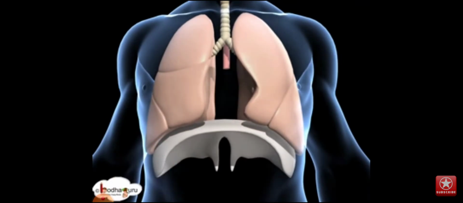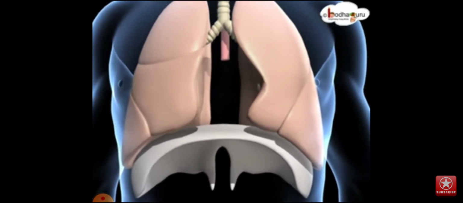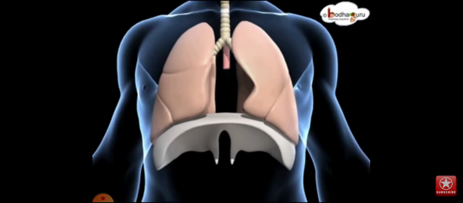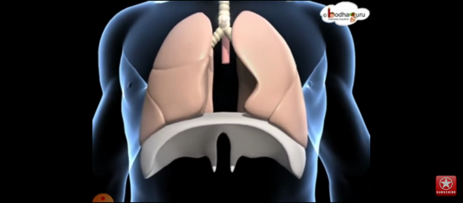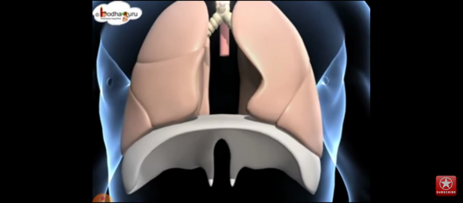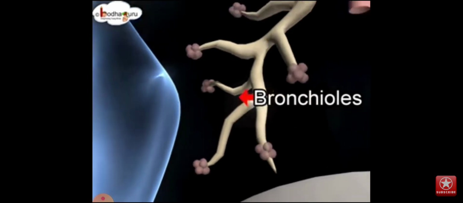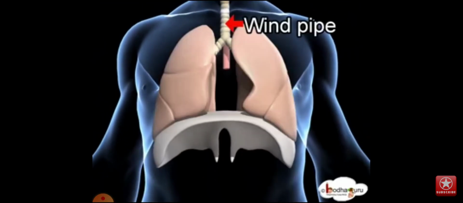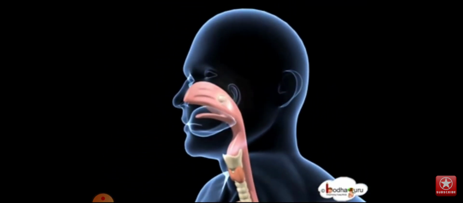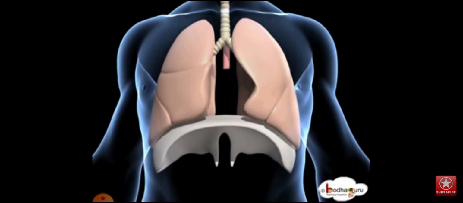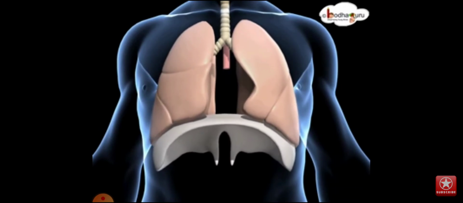Just below the lungs is present the diaphragm. You can see it in the dome shaped structure. You can see the pair of lungs that are present over here, and when we breathe in air, the diaphragm moves a little down, right, because of the pressure that is created by the air that is filled inside the lungs. Through the bronchioles the air enters, and the passage back also is through the alveoli, bronchioles, bronchi, trachea, and back through the nose. The air comes out. So that's about it, the respiratory system, right?